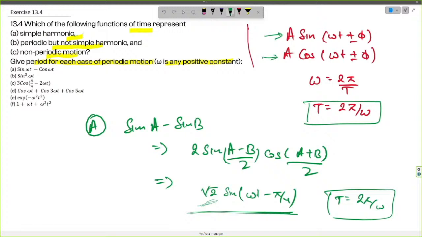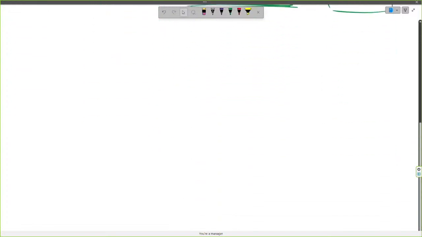Now moving forward to part B of this question, which says sin cube omega t. We can use a trigonometric identity to transform this into linear form.